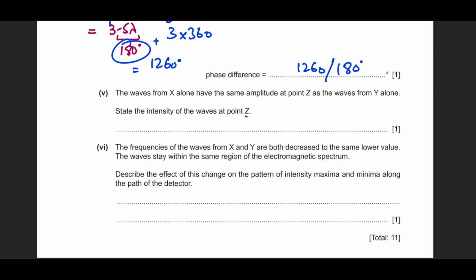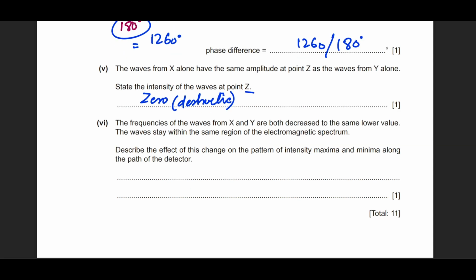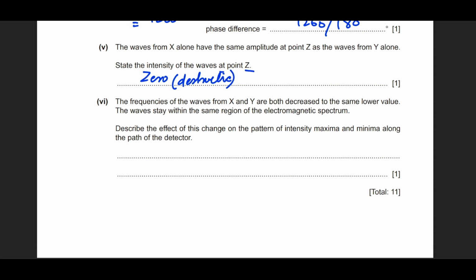It says state the intensity at Z. There will be no intensity. Why? Because there is a destructive interference. All right. Next part, he says that the frequency of X and Y both decrease to some lower number. They stay within the same region of the electromagnetic spectrum. Okay, they still remain microwaves. Describe the effect of the change on the pattern intensity, maxima, and minima along the path of the detector.